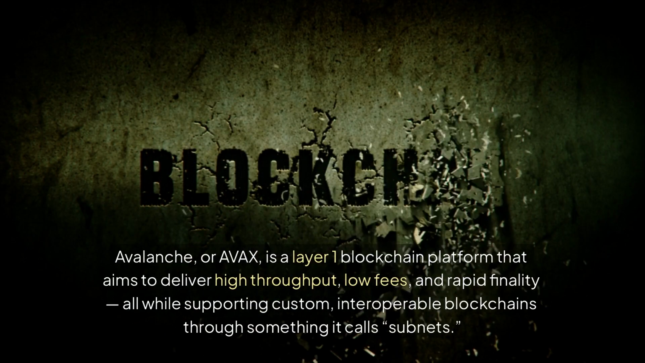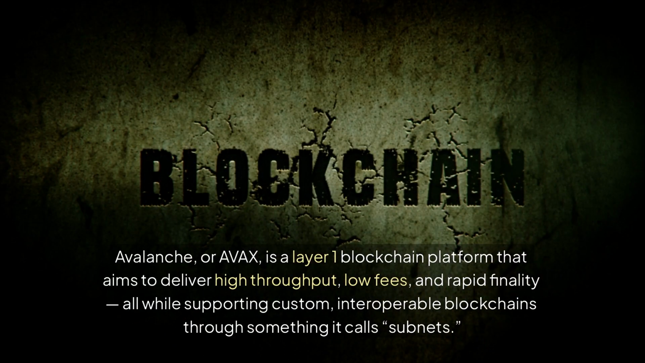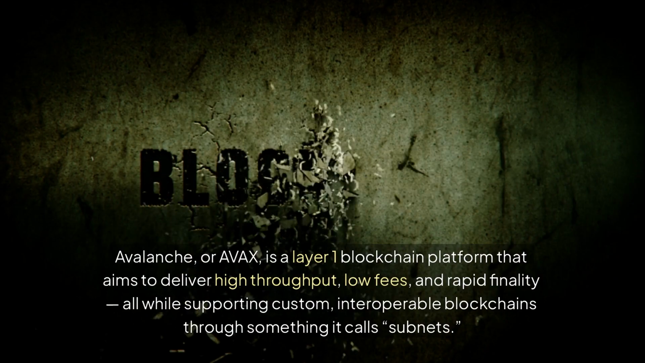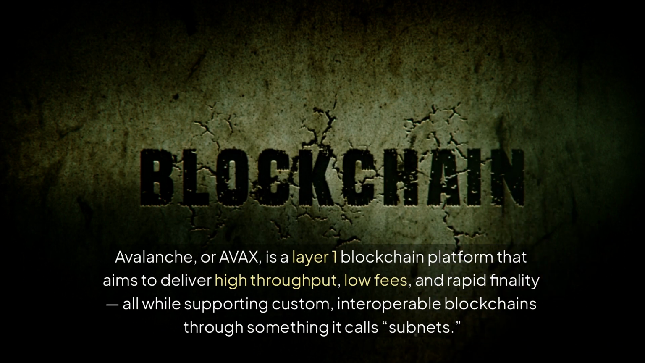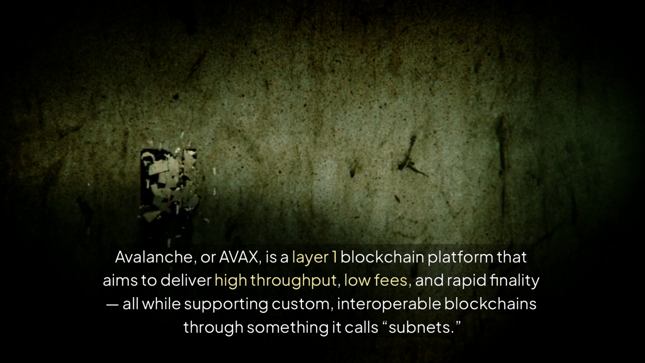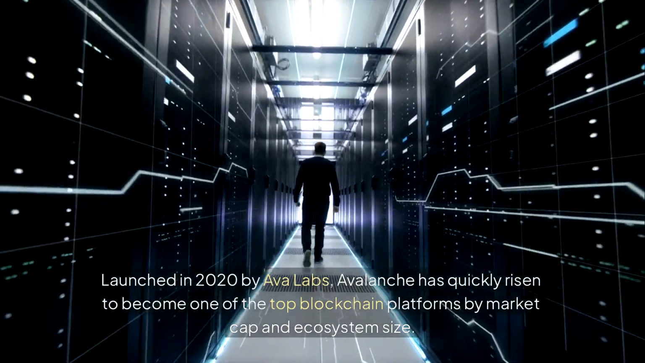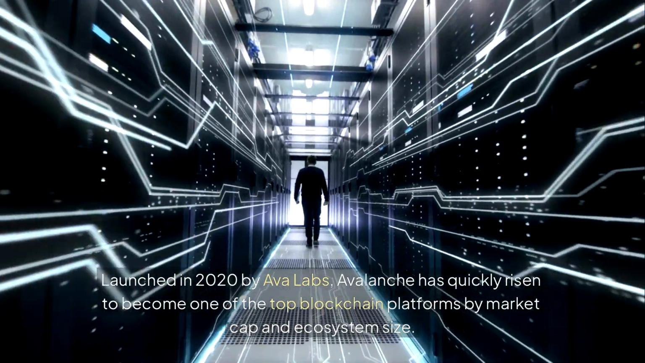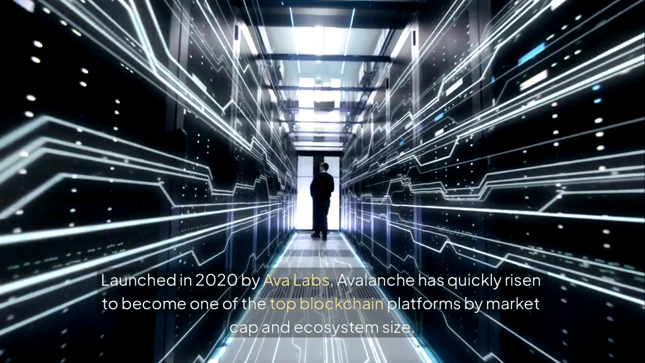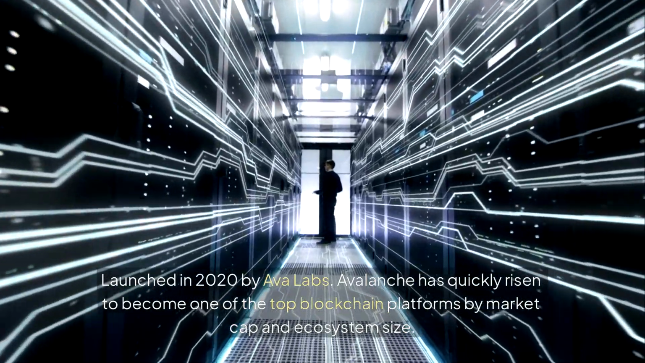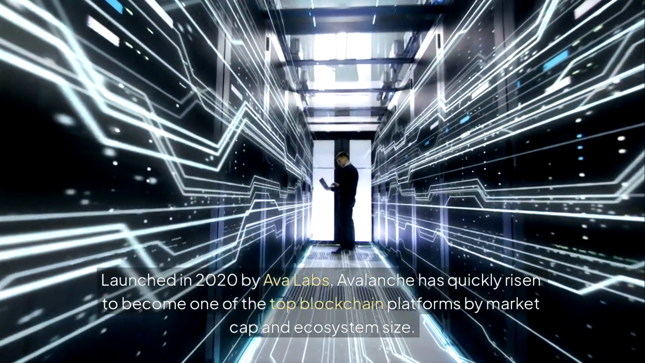Avalanche, or AVAX, is a Layer 1 blockchain platform that aims to deliver high throughput, low fees, and rapid finality, all while supporting custom, interoperable blockchains through something it calls Subnets. Launched in 2020 by Ava Labs, Avalanche has quickly risen to become one of the top blockchain platforms by market cap and ecosystem size. Let's start with the basics.